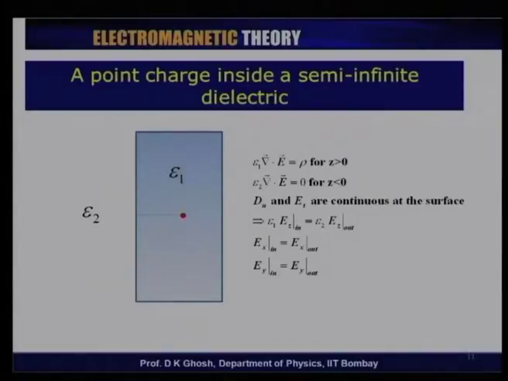Therefore, the normal component of D in this medium is epsilon 1 times E z, and the normal component in the other medium is epsilon 2 times E z, well, I have said in and out. So, these are essentially the z components.